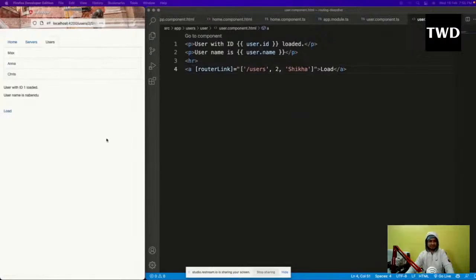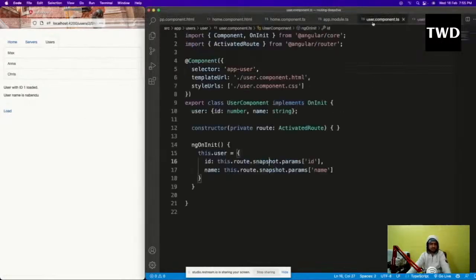So it doesn't always listen for the route change. See, because this is something in the header which is coming. So in this kind of case, you have to use observables, which we have not yet learned. We're going to learn this observable soon. For that we have to go in this user component.ts file and do something known as an observer. Observers continuously keep listening. This is a very advanced topic in Angular, observable. So this is like an event listener, which will always listen.